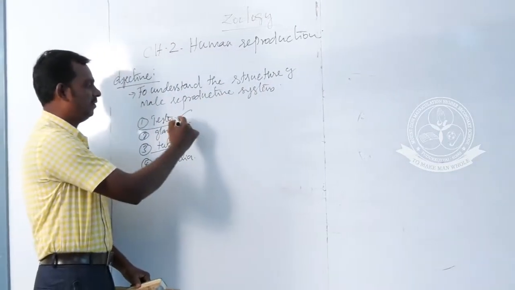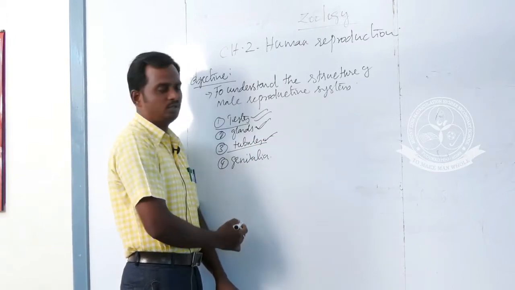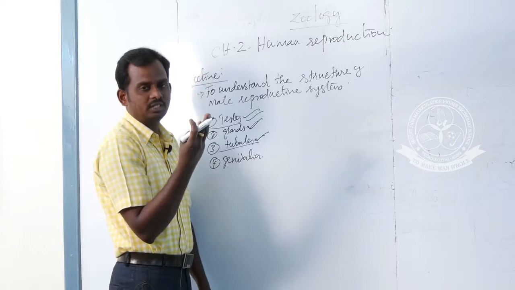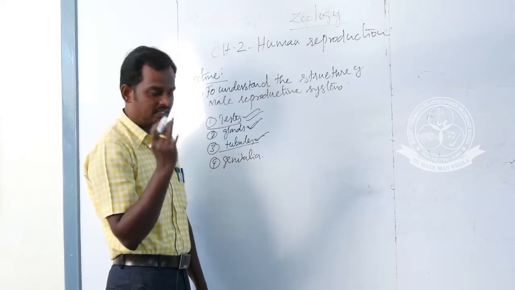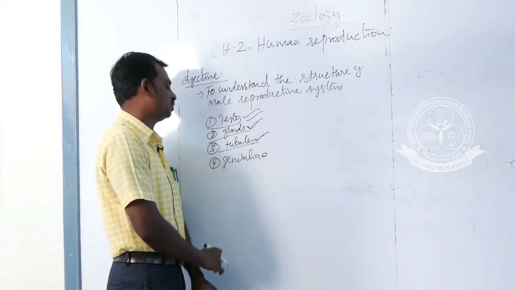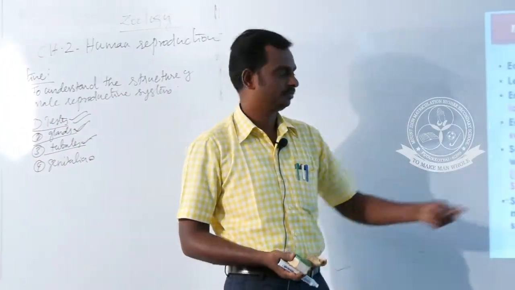Okay, pair of testes, structure of testis over. Then various tubules also over. What are the tubules? Seminiferous tubules, then vasa efferentia, then vasa deferens. These are the 3 tubules. And the external genitalia we will discuss later. Next part, various glands of the male reproductive system.